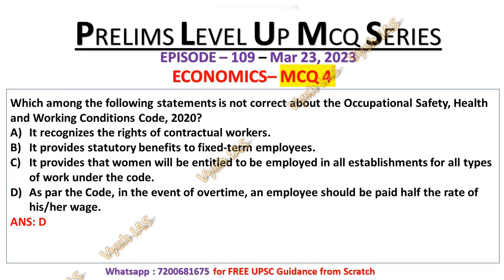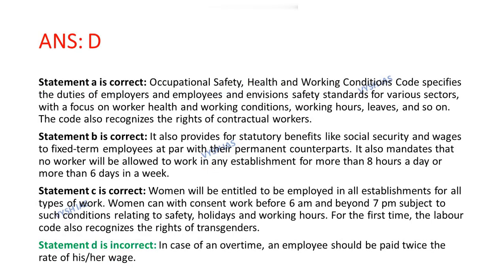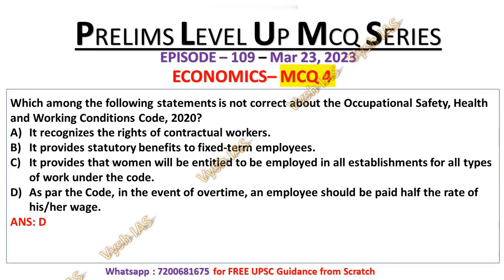Apart from that, I also add some additional points so that you can understand what the code entails. Statement B is also correct because it provides for statutory benefits like social security and wages to a fixed term employee at par with their permanent counterpart. It also mandates that no worker will be allowed to work in any establishment for more than 8 hours a day or more than 6 days in a week. That's why statement B is also correct, because it provides statutory benefits to fixed term employees.